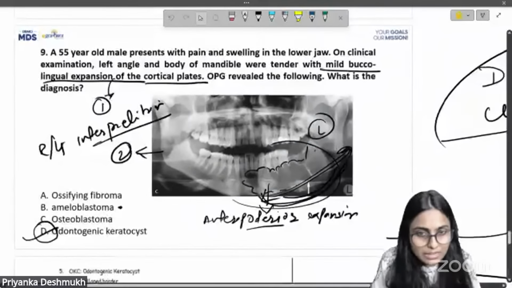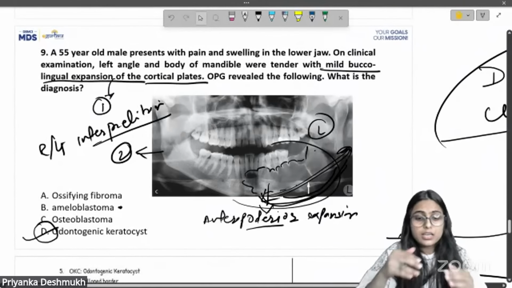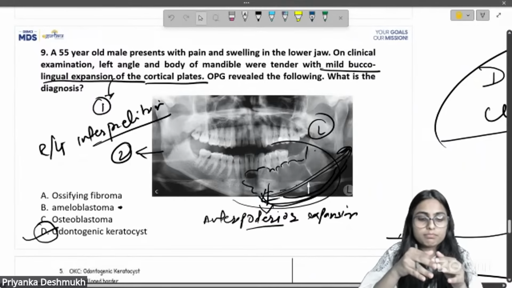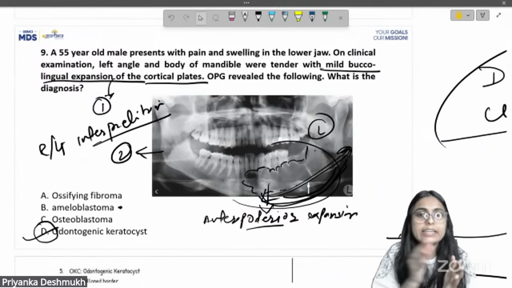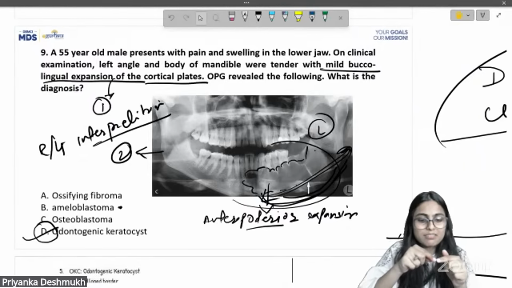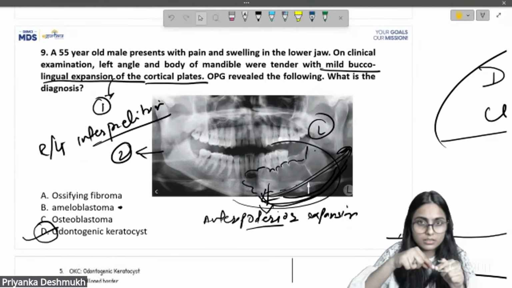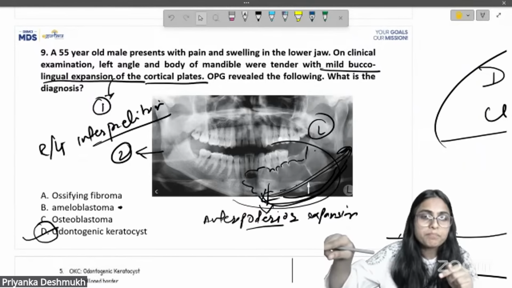In ameloblastoma, you would have severe expansion of buccal and lingual cortical plates, and the inferior cortical plate is also expanded.